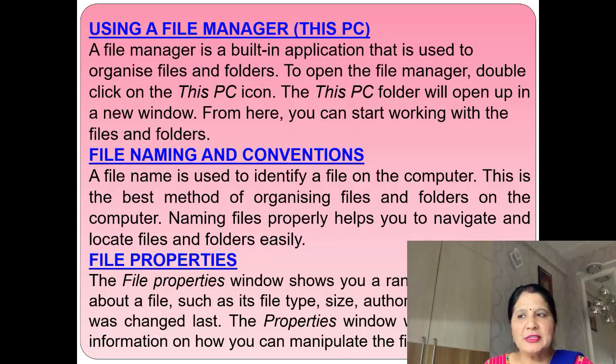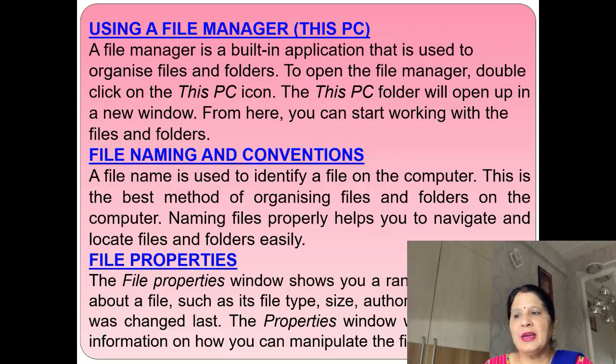To open the file manager, double click. When we double click on the This PC icon, the This PC folder will open up in a new window. From here you can start working with the files and folders. You can choose any file you want to open and work on. You can open those files and folders by the file manager option.